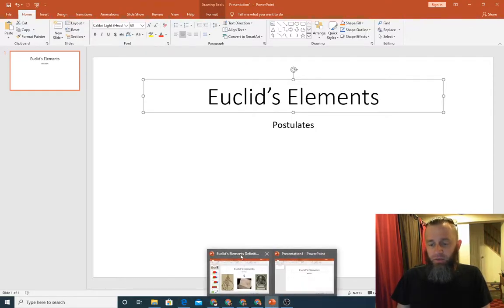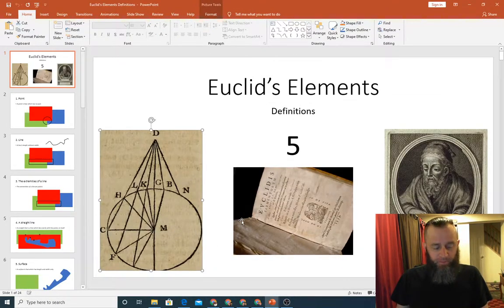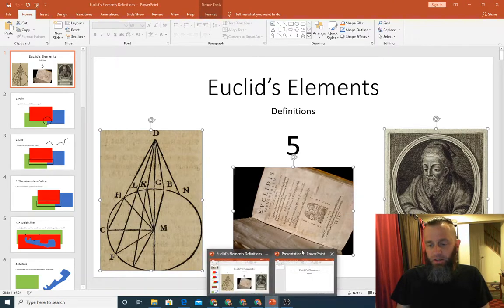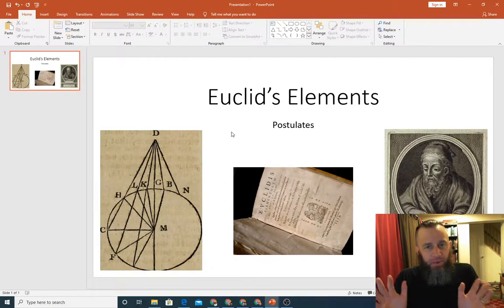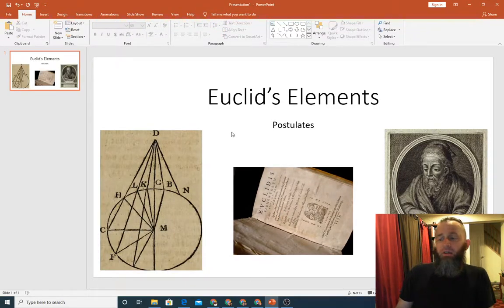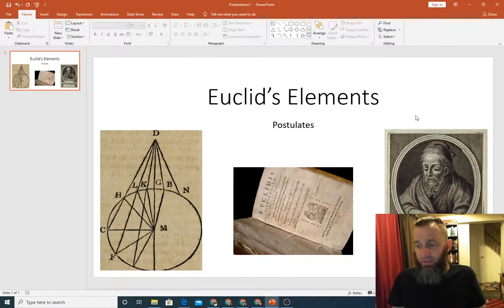Let me go ahead and steal my Euclid art from the last slideshow here. There we go. Put those in there. That makes it. I felt naked without them. All right, got Euclid back. That's Euclid. My face is probably covering him up a little bit.